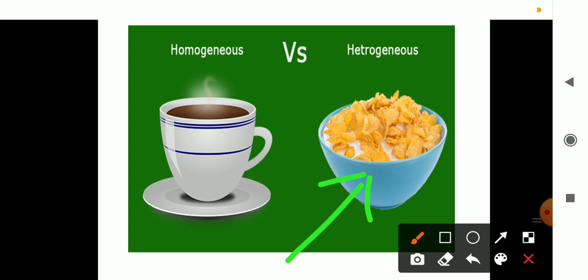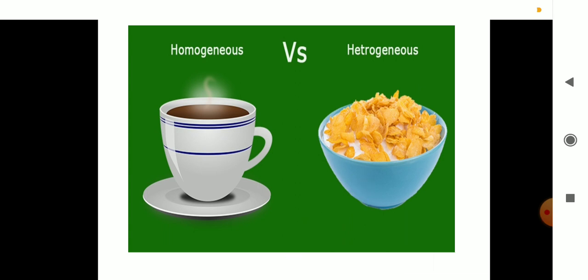How can we define a heterogeneous mixture? It is a mixture in which the components are in different physical states. One of the components is in solid state, whereas the other component is in liquid state. Such mixtures are called heterogeneous mixtures. Is it clear, students? What is a heterogeneous mixture? Here the components will be in different physical states. Is it clear? Yes. Okay.